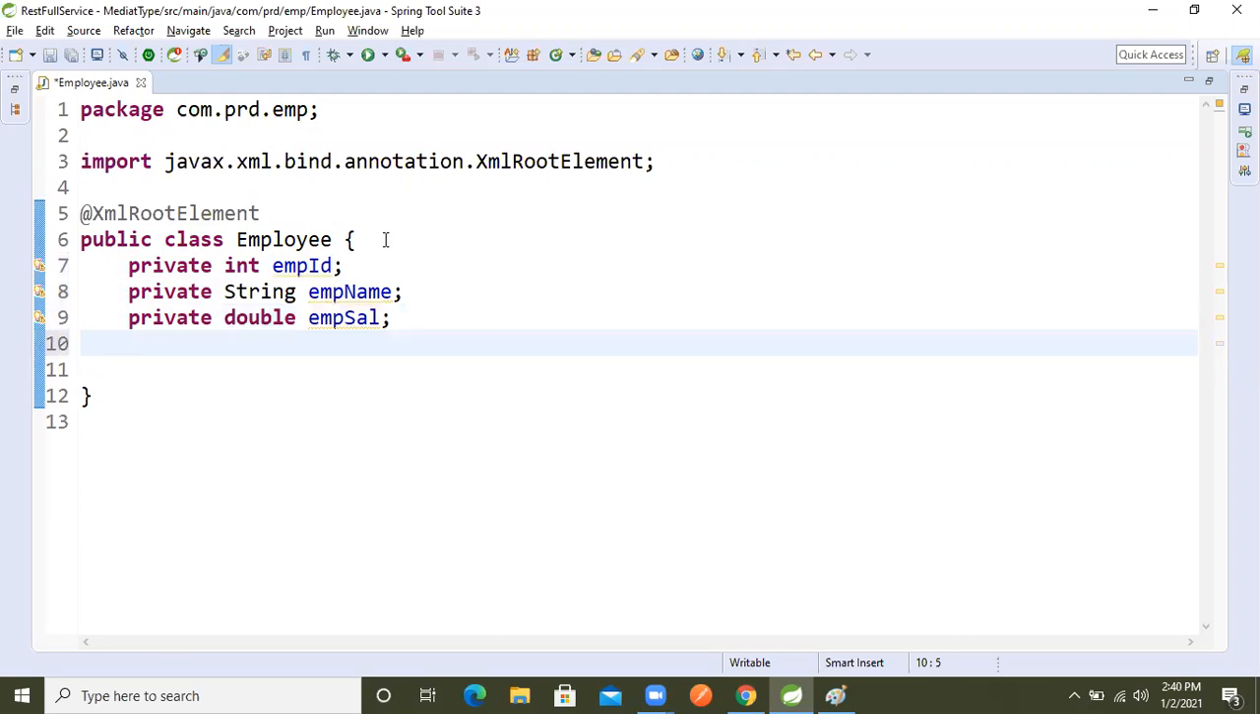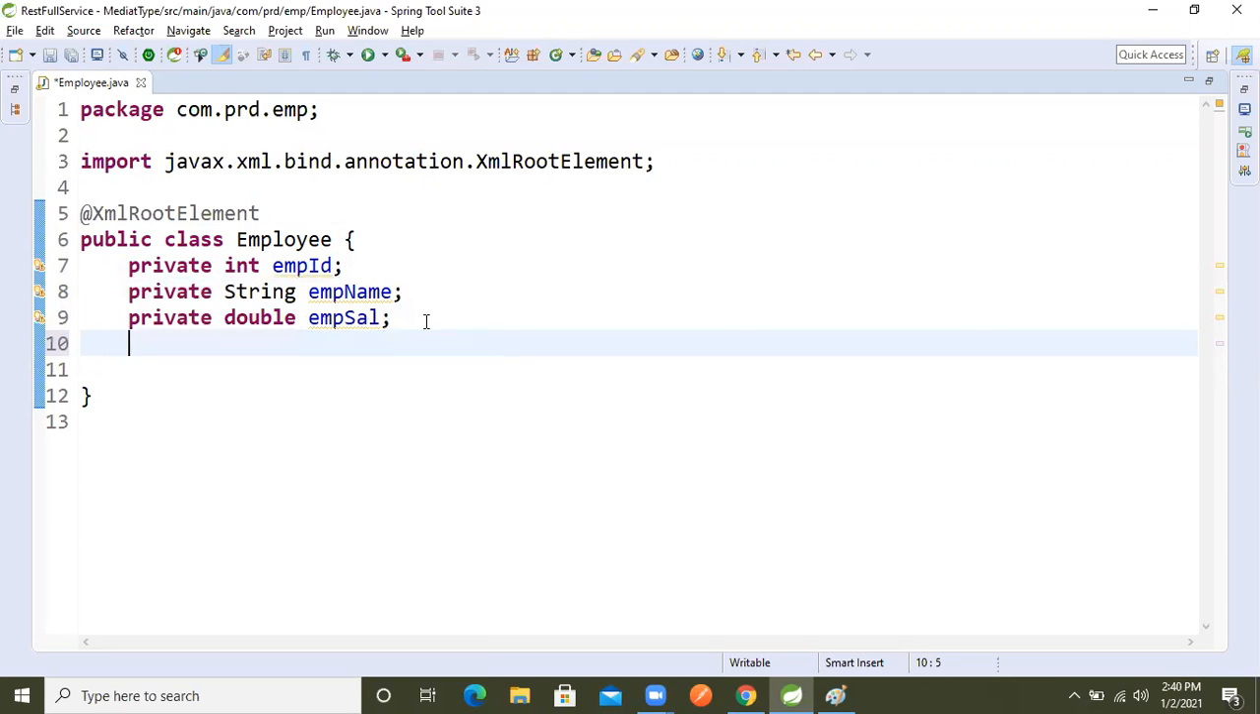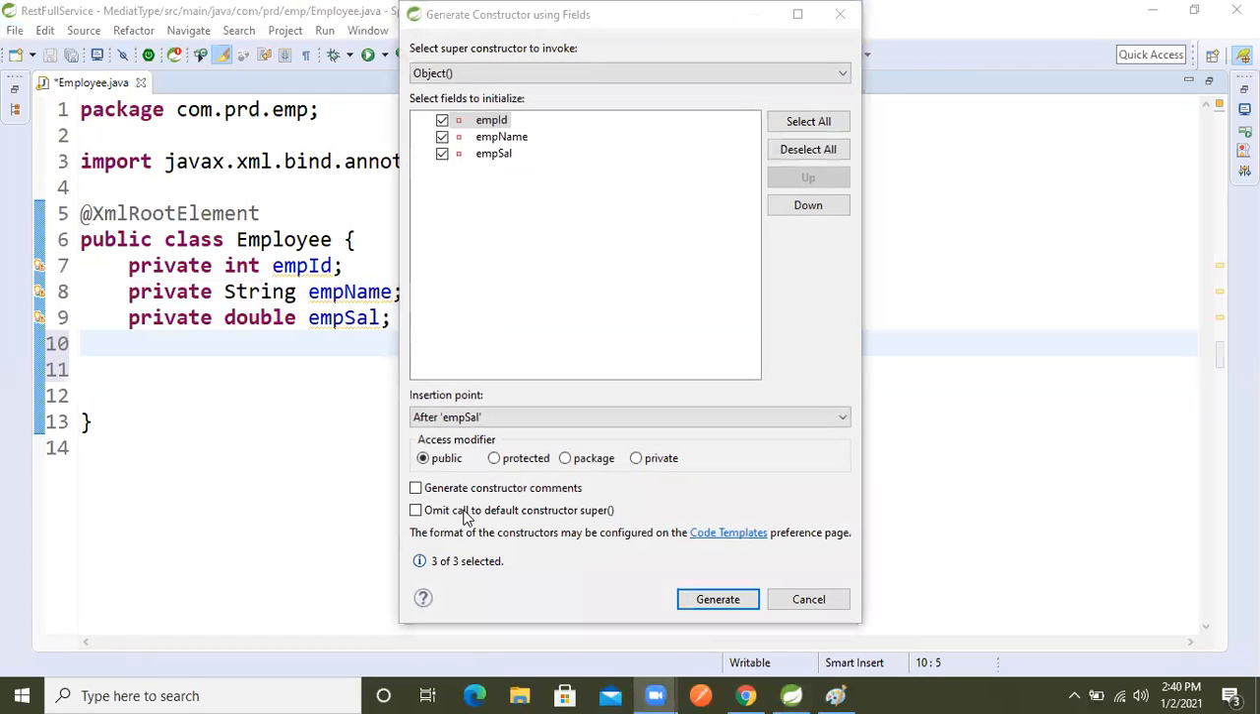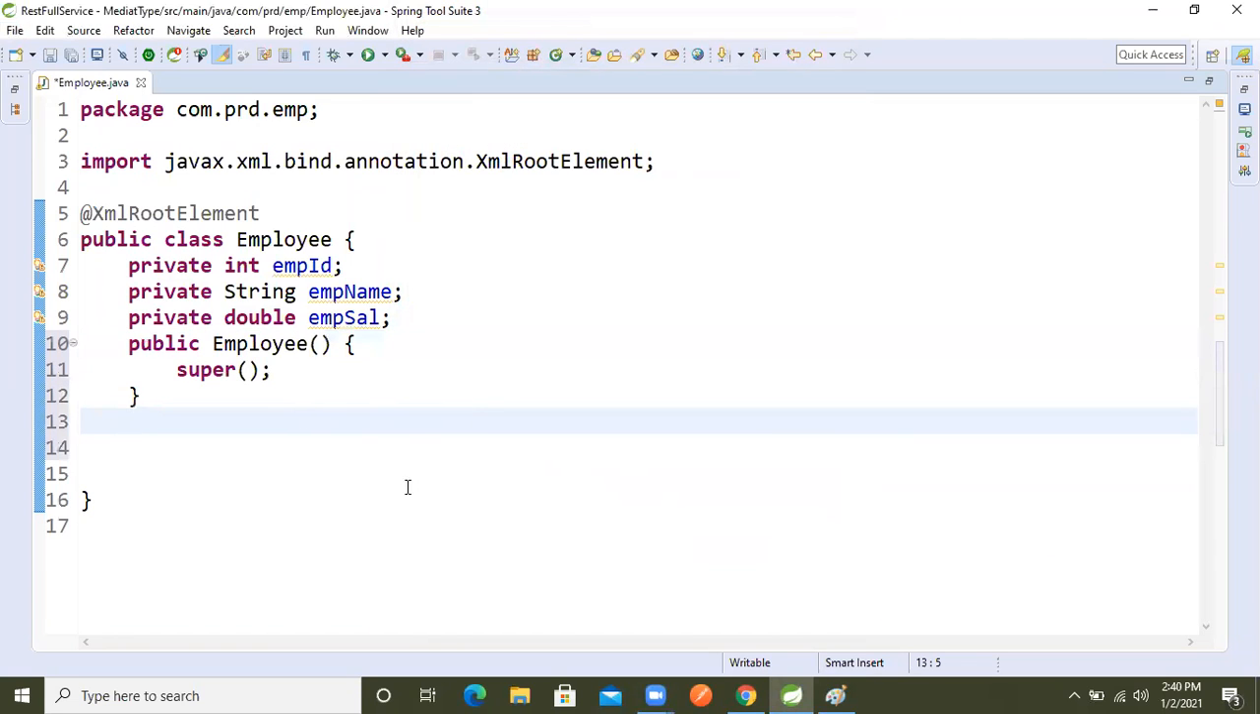Now, Alt+Shift+O. I don't want the compiler's zero-param constructor, right? By default our compiler creates a default constructor, and I don't want our own. So Alt+Shift+S, then O, deselect it. Now, is the zero-param constructor created or not?